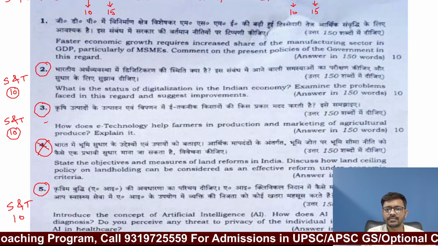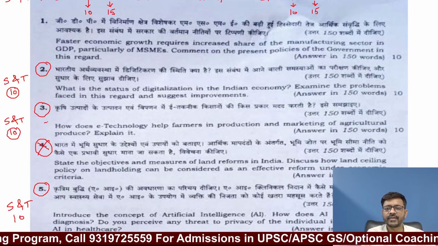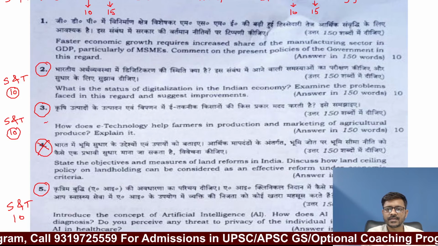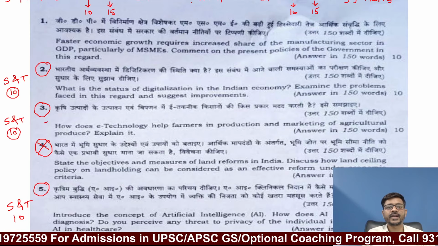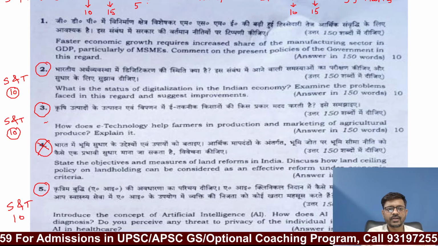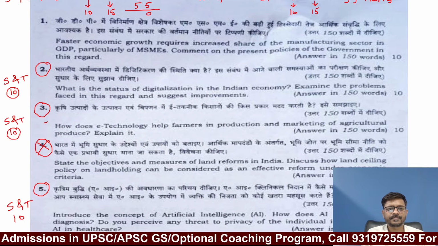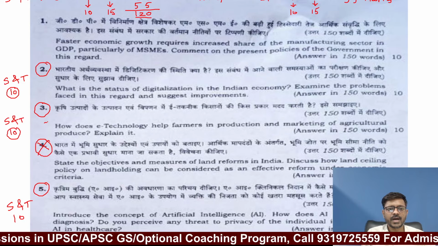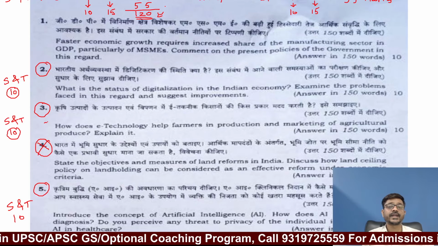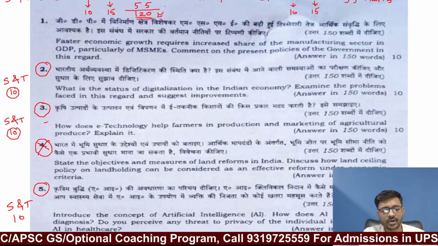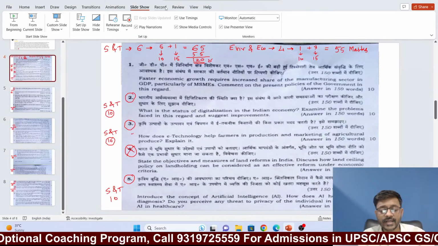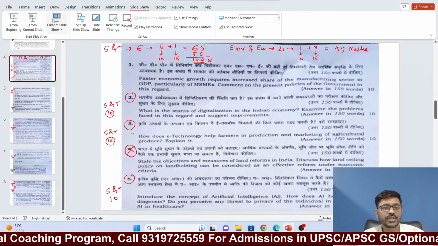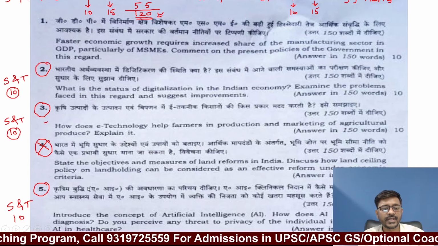So it is total 45 plus 10, 55 marks. So if you consider science and technology and environment and ecology together, out of 250, 120 marks were from science and technology and environment and ecology. So now you will understand the importance of science and technology and environment and ecology in GS paper 3 of UPSC.